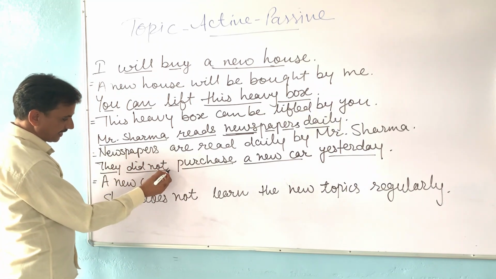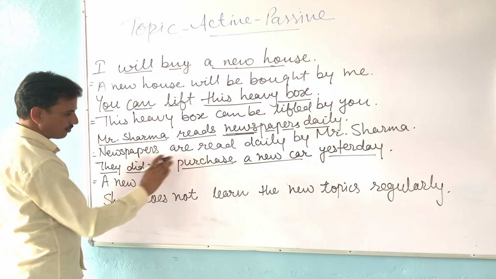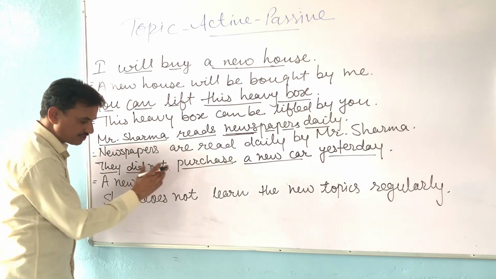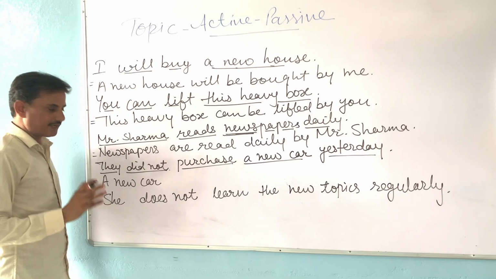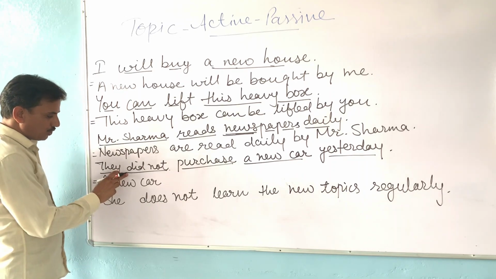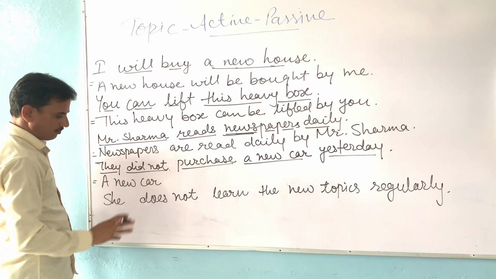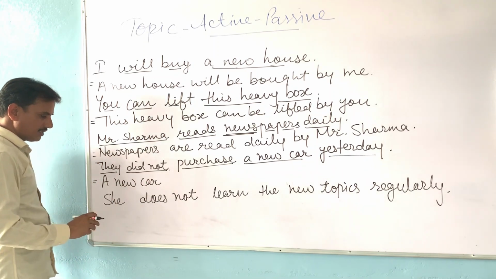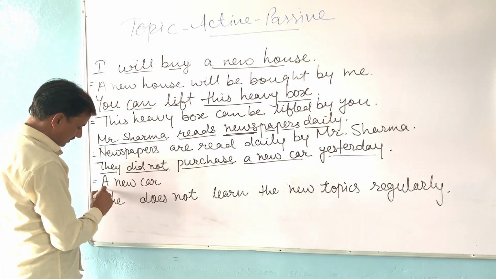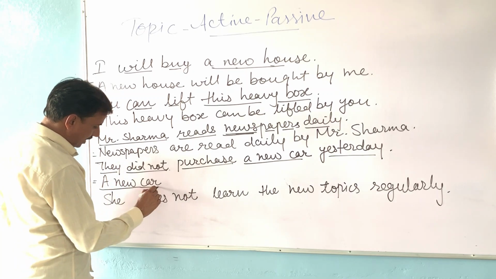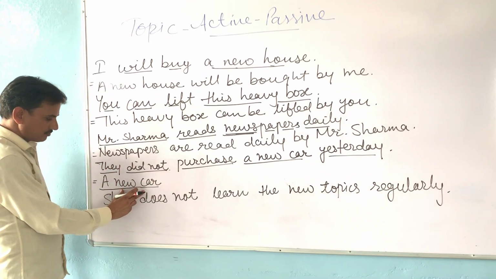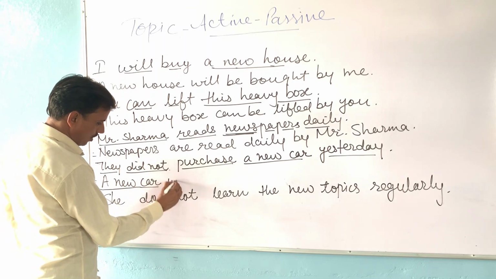Now change the tense. Did not plus first form is given, and this condition is used only in past simple tense. So according to the rule of changing the tense, we will use here was verb plus third form. Our subject is a new car. This is in singular form, so we will use here was.